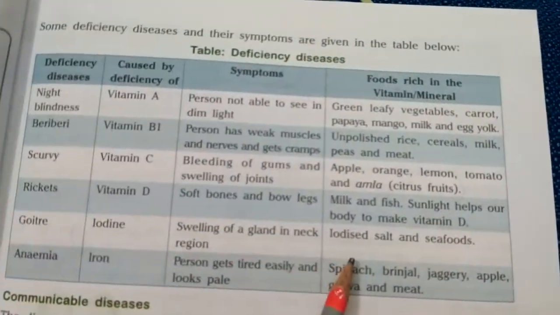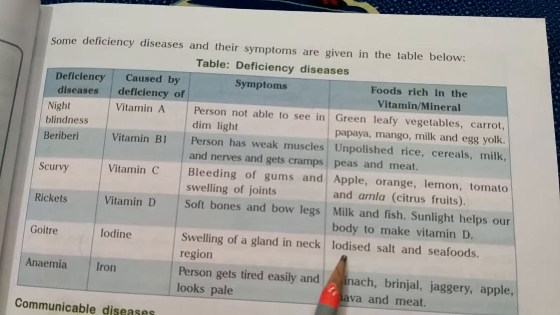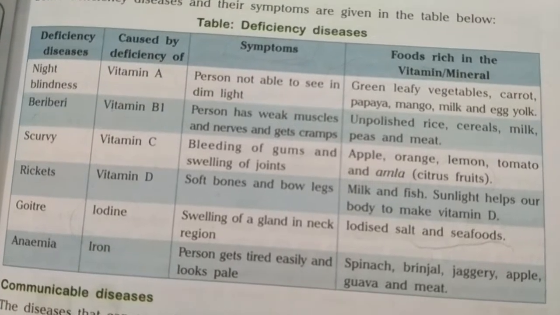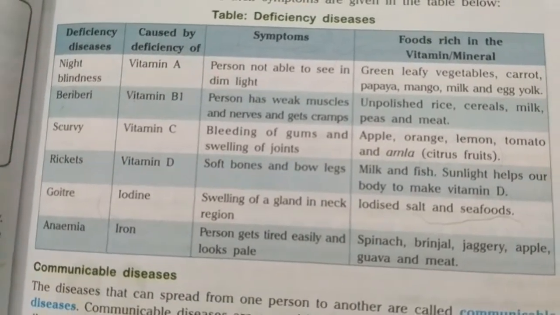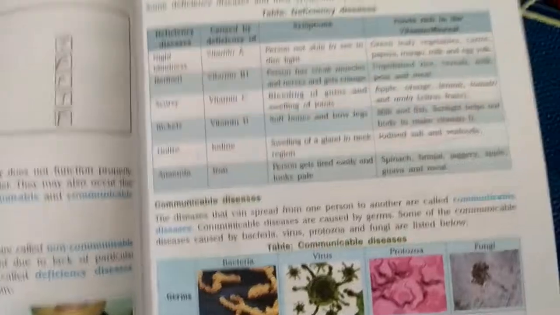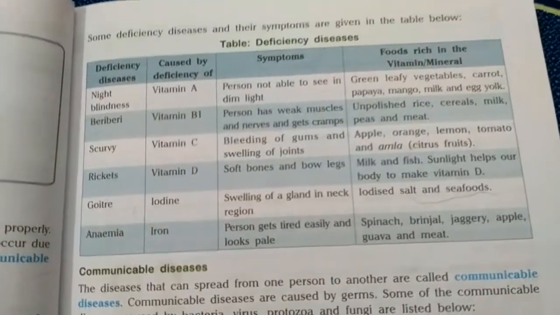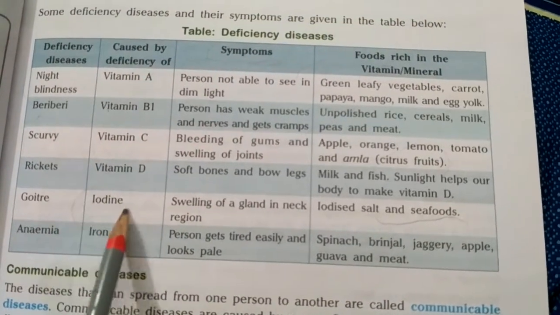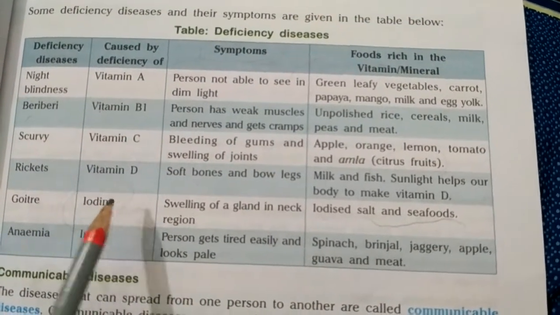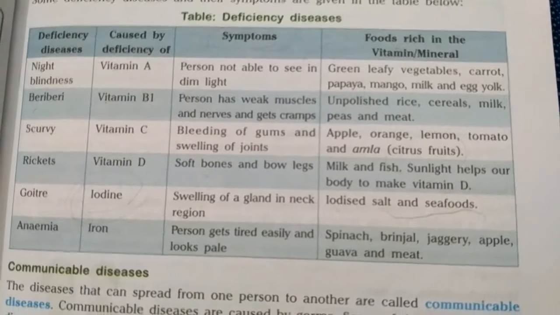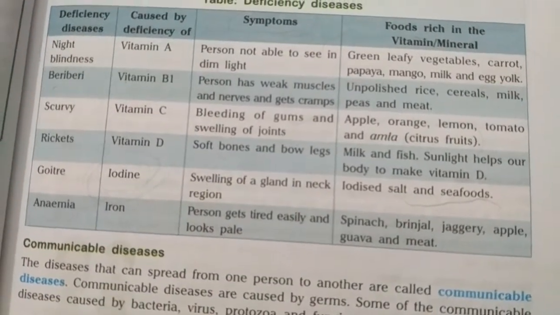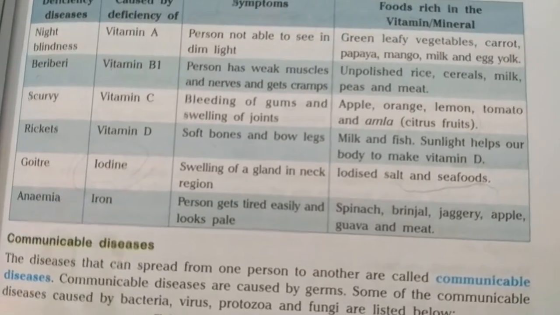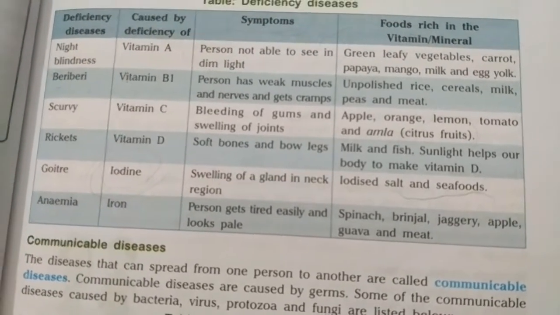Okay, so we should take iodized salt and seafoods. Seafood means fish, prawn, whatever food items which we can get from the sea region, from the oceans. Okay, they are a very rich source of this particular mineral, iodine. Iodine is a naturally occurring mineral. So the general salt which we use in our home while cooking vegetables, which is kept in our kitchen, is also a rich source of iodine.